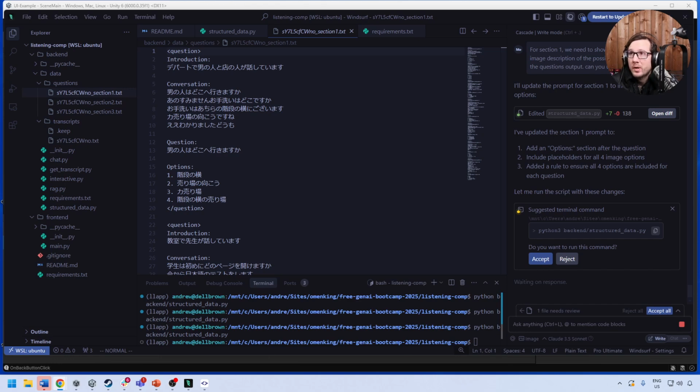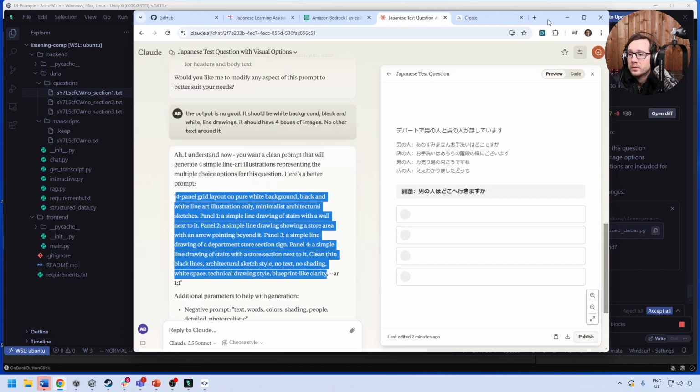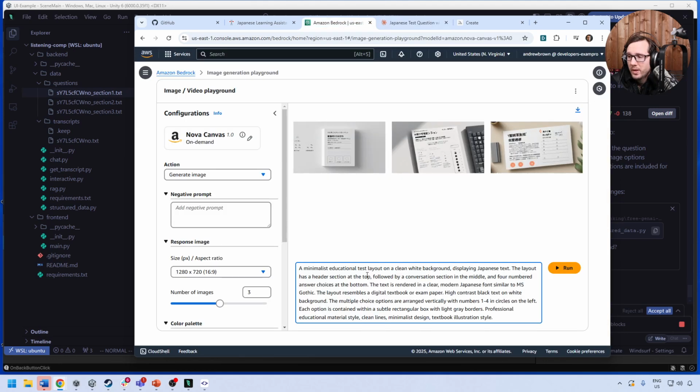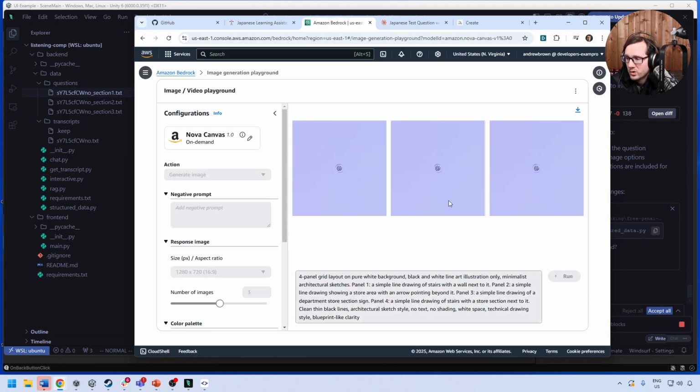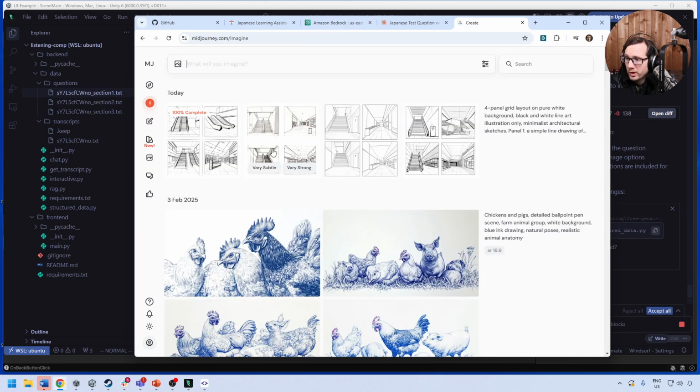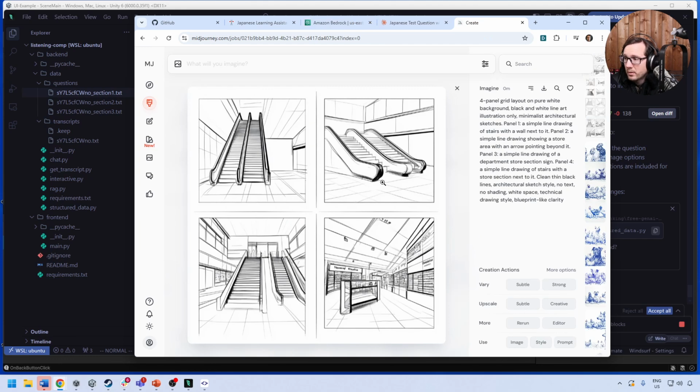But I want to just see what happens if I put the prompt in. So I'm doing this off screen here, so you're not seeing me do it. But I'm going to try and generate out this again for Amazon Bedrock. So try this again. And maybe what it really should be is like generate 4 separate images, and I might have an easier time doing it. So go over here, and so this is actually not bad.